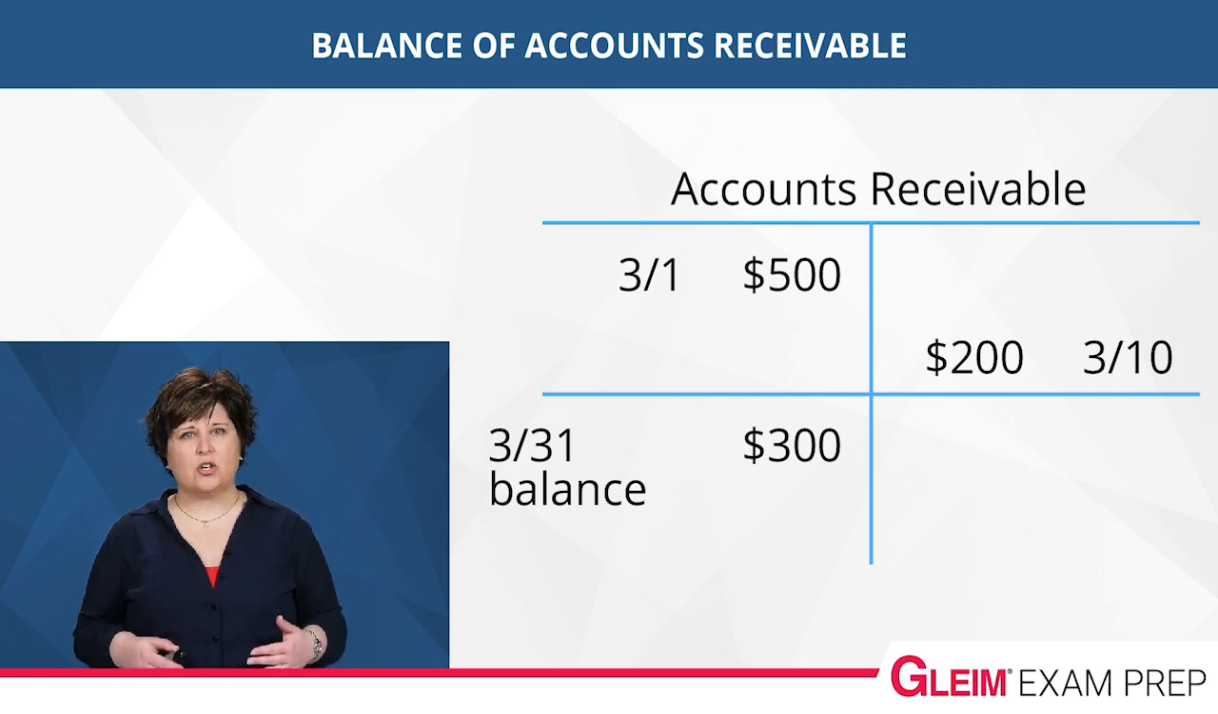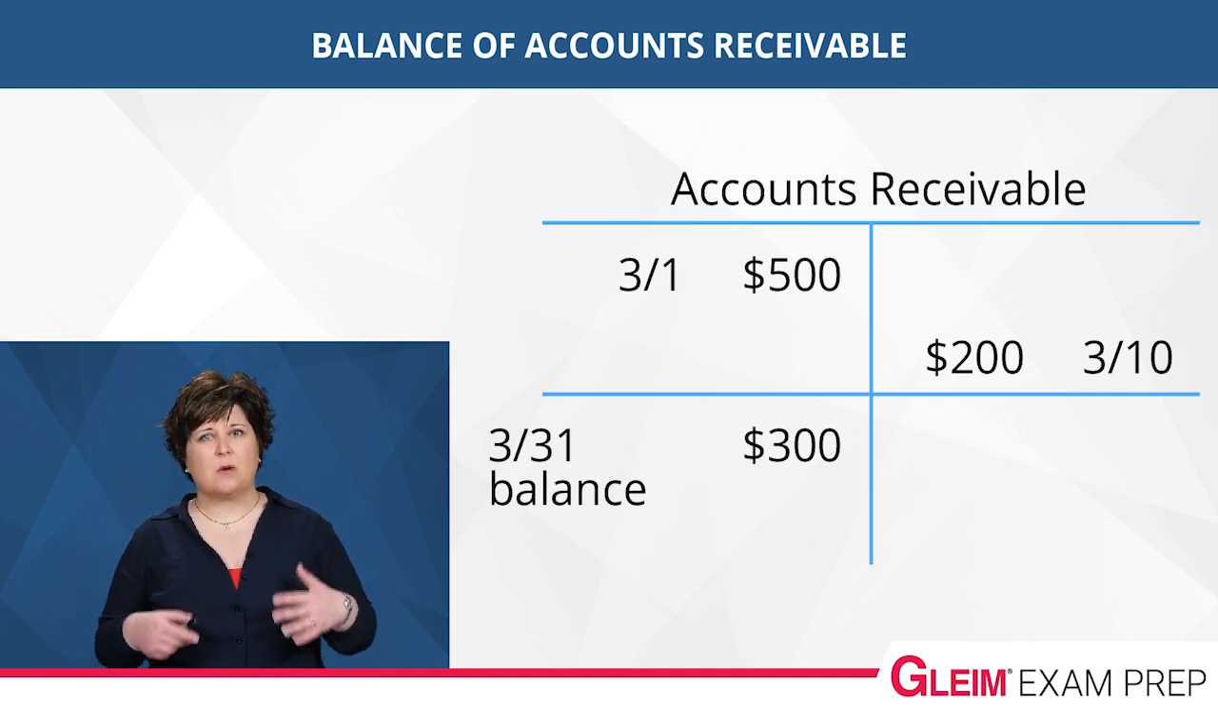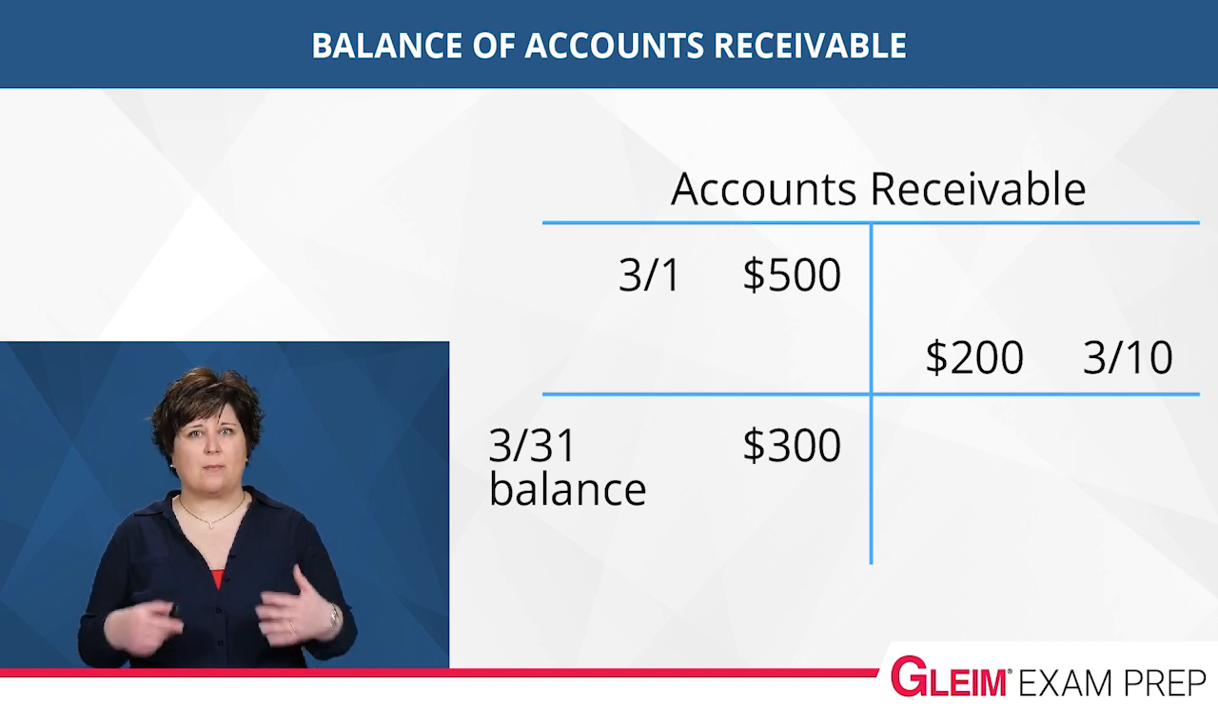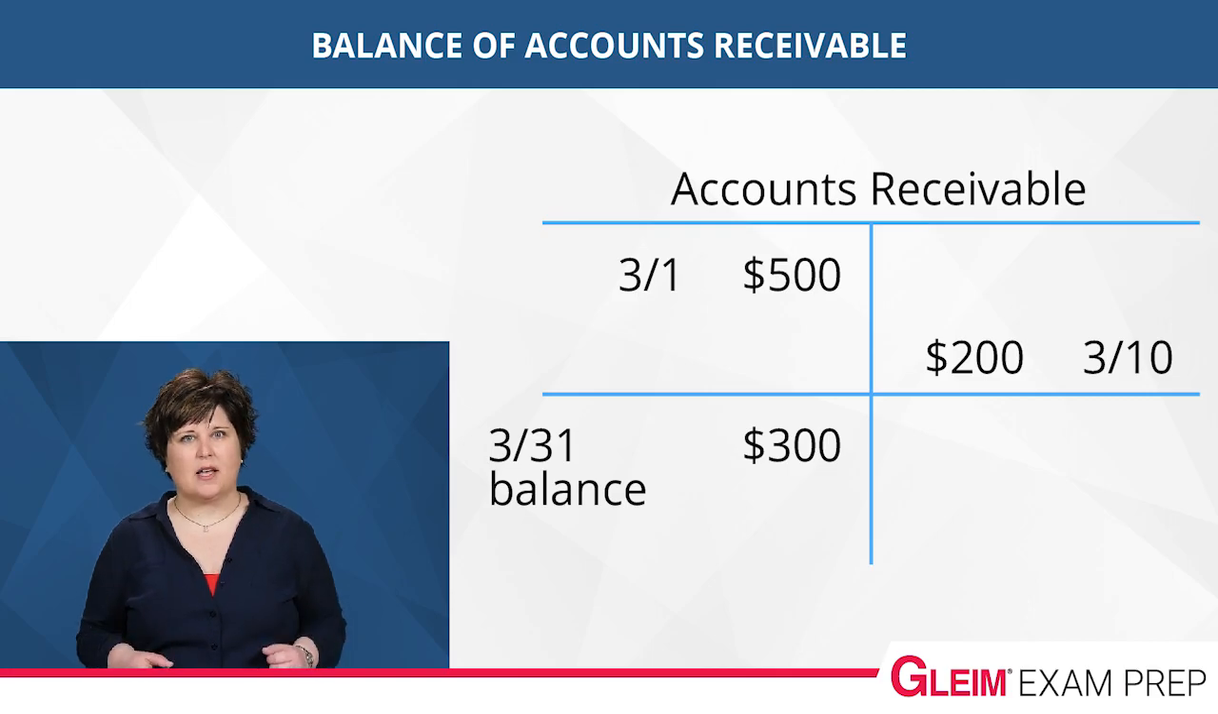As of March 31st, our company has $300 of accounts receivable. Let's say that the customer pays the $300 balance on April 2nd. Then we would record the entry in the journal on April 2nd. Is what we've covered so far giving you a better understanding of receivables?